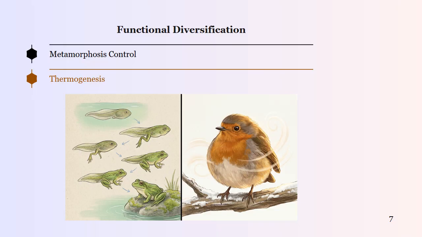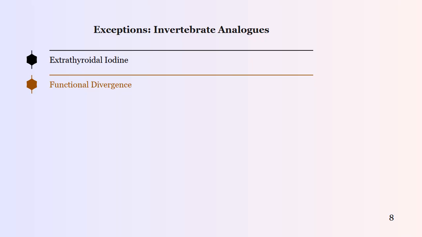7. Functional diversification. Metamorphosis control. In amphibians, thyroid hormones are the primary triggers for the dramatic transition from tadpole to adult frog. Thermogenesis. In birds and mammals, the thyroid took on the critical role of regulating endothermy and heat production in cold environments.